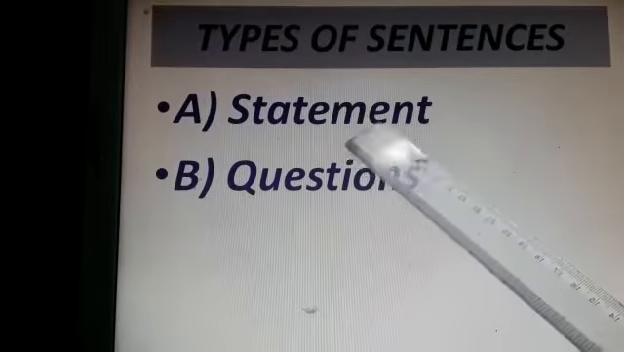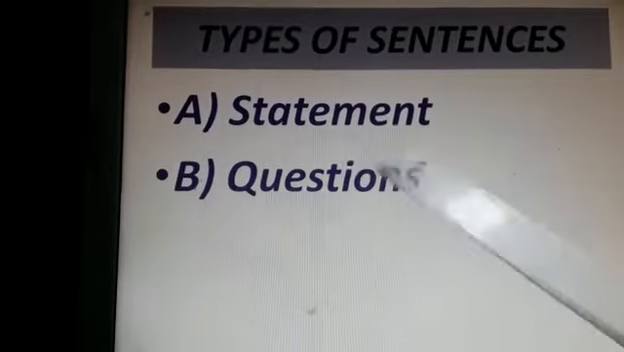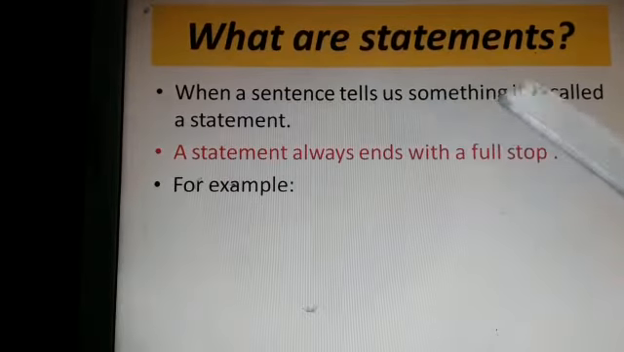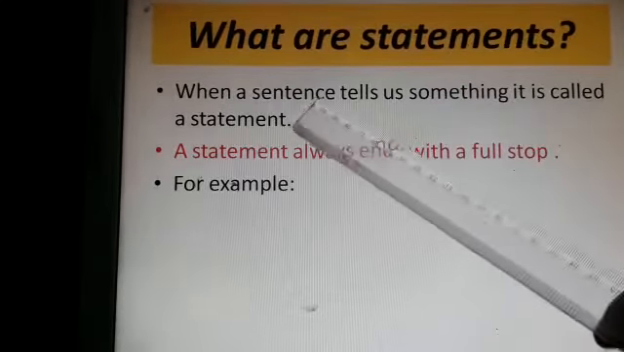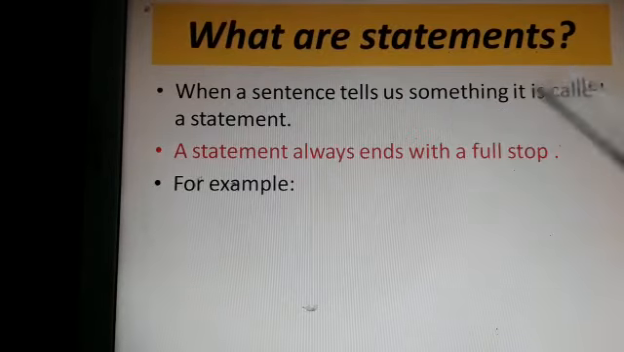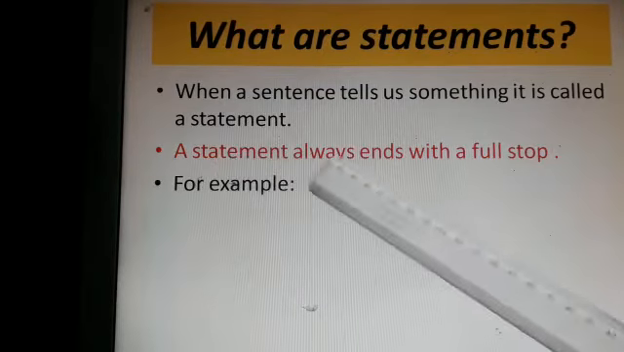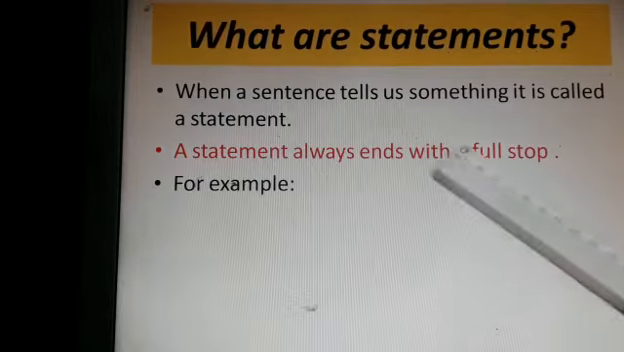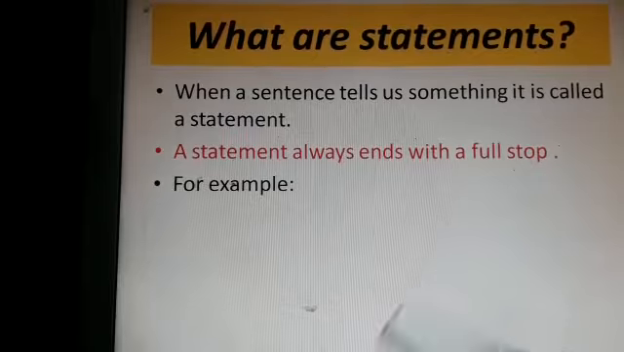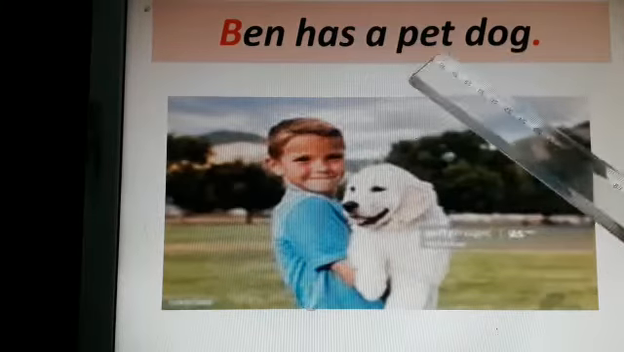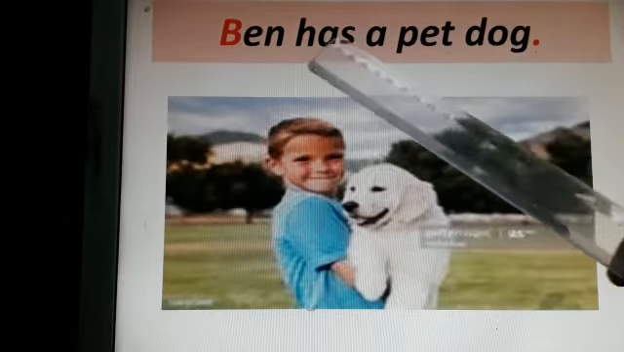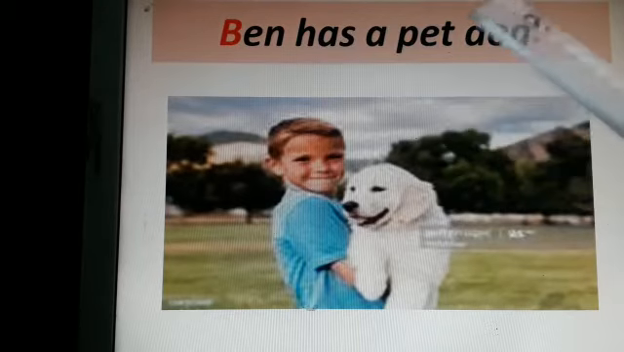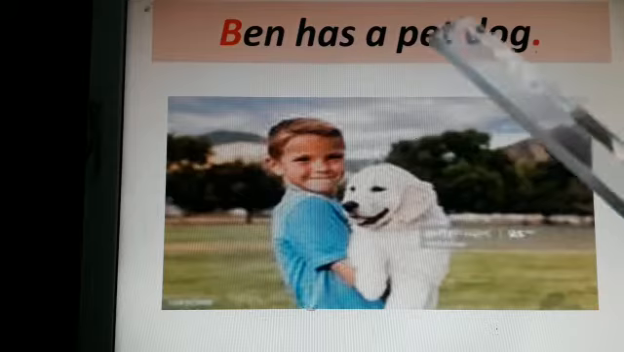Now there are two types of sentences. The first one is statements and the second one is questions. Now what are statements? When a sentence tells us something, it is called a statement. A statement always ends with a full stop. For example, Ben has a pet dog. The sentence ends with a full stop. Hence, it is a statement.